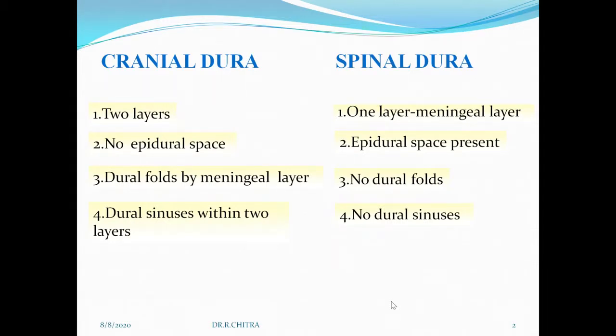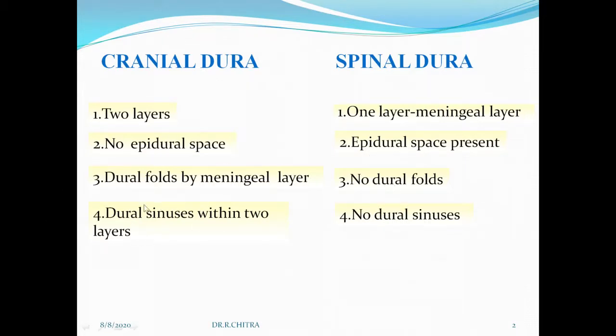In the cranial dura, this endosteal dura mater acts as the periosteum of the skull. So there is no epidural space. In the spinal dura, epidural space is present. And in the cranial cavity, dural folds or dural processes are formed by the meningeal layer. There are no dural folds in the spinal dura mater.